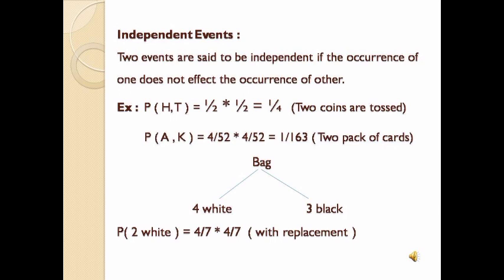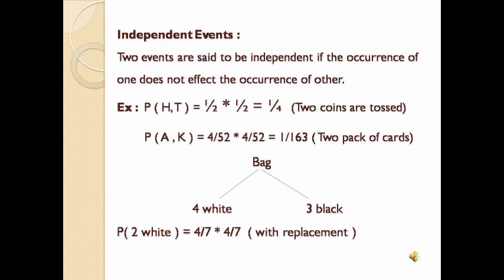Now how many balls in total do we have? 4 white plus 3 black, that is 7 balls. So what do we want? We want the probability of getting 2 white balls when a ball is chosen at random, that means we have to pick one after the other. First I have chosen a white ball. How many white balls do we have? 4.